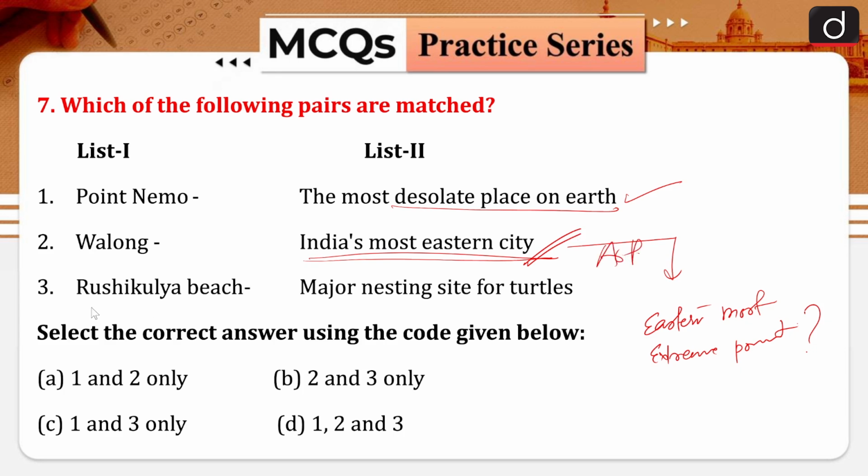Okay, then Rushikulya beach. So when we are talking about this Rushikulya beach, these are nesting sites for the olive ridley turtles. Olive ridley turtles. Okay, so these three are correctly matched. You can say option D is your right answer.